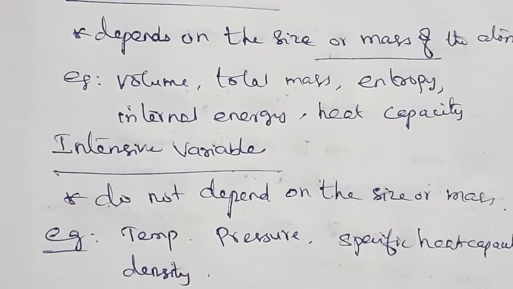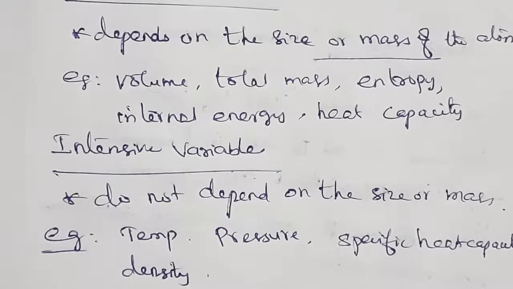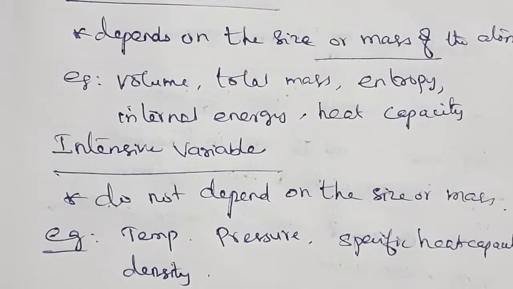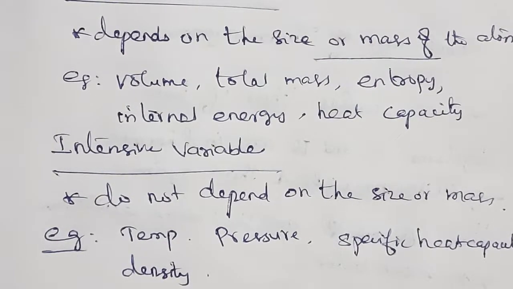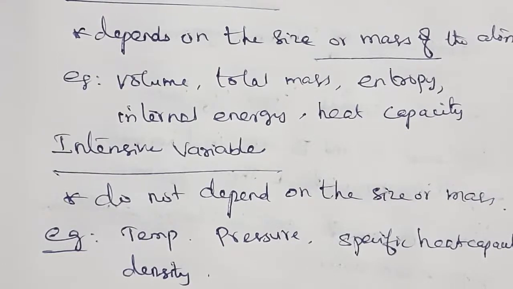For example, temperature, pressure, specific heat capacity, density, etc. They will not depend upon the size or mass of the system. So this is about the two types of variables, extensive variables and intensive variables. The thermodynamic state can be represented by means of thermodynamic variables.